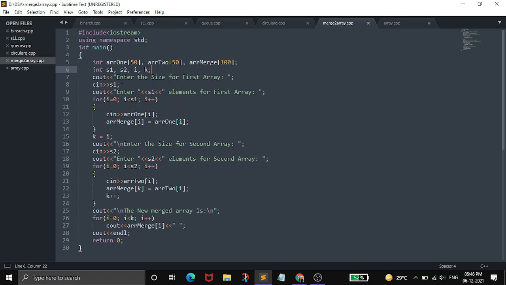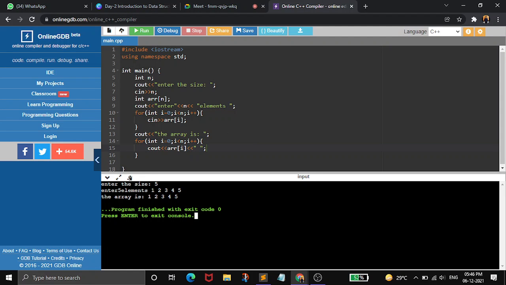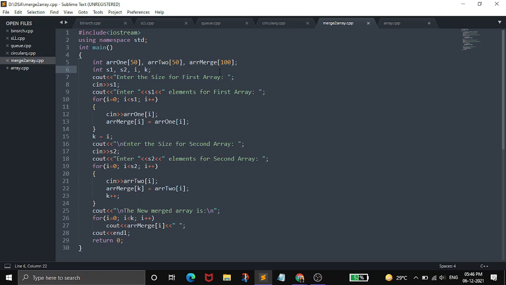Firstly we will take input for the first array, and for that we are using cin. We take the size of the first array, then we take input for each and every element of the first array. So the same code which we used here, yes, this one. Here we are taking input for array elements, array of i. So that many times we will be taking the input for the first array.